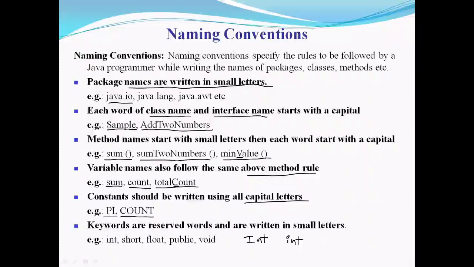But these are the rules which are followed while writing the predefined packages and classes which are available in Java. And they suggest you follow the rules for better understanding of the program. So these are naming conventions, and we will follow those rules while writing our programs as well.